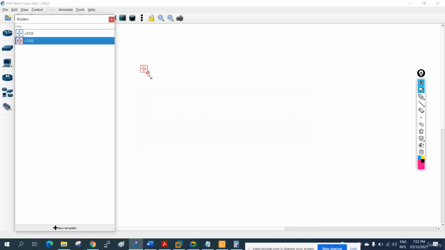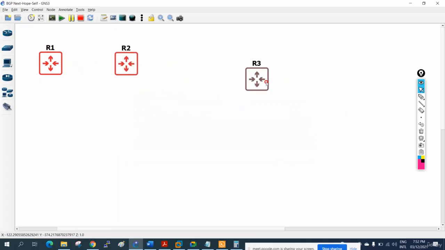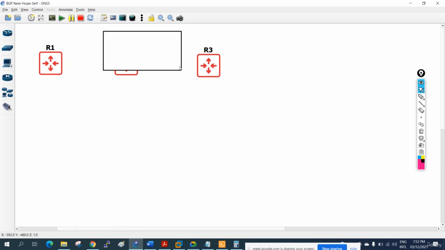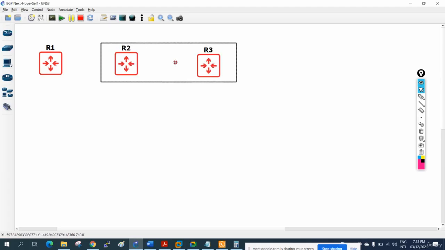So I will take R1, R2 and R3. I will use the same scenario, so it is easy for understanding purposes. I can take this and I can move it like this.